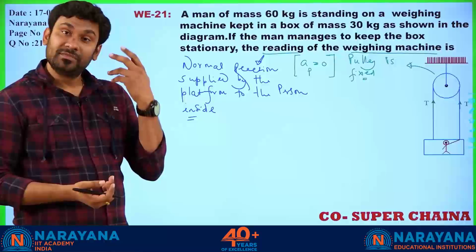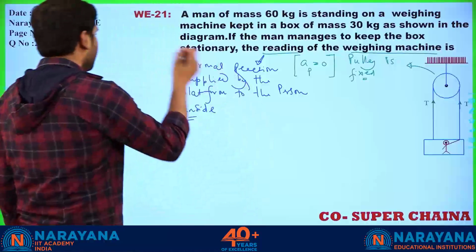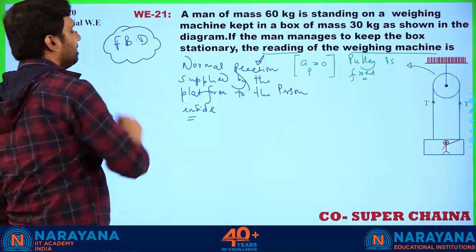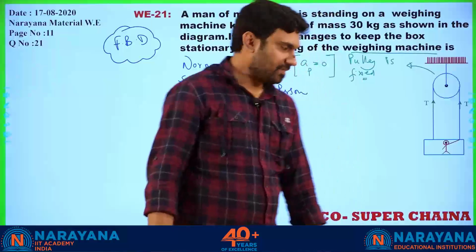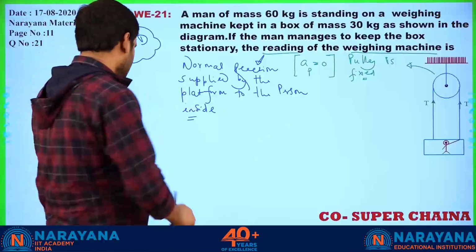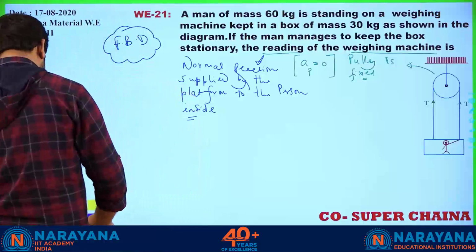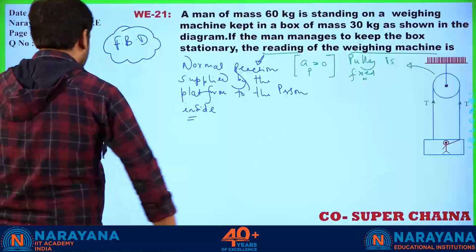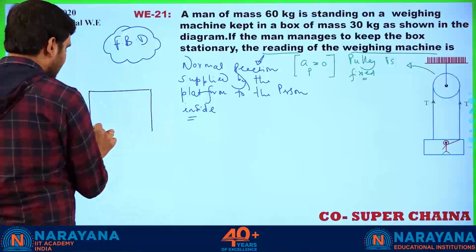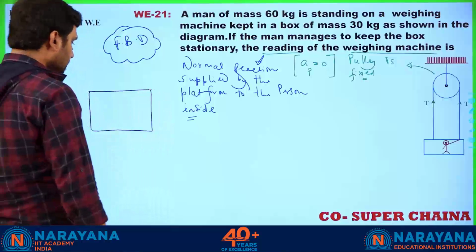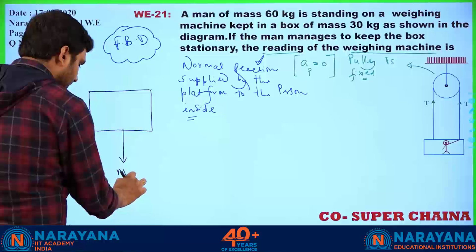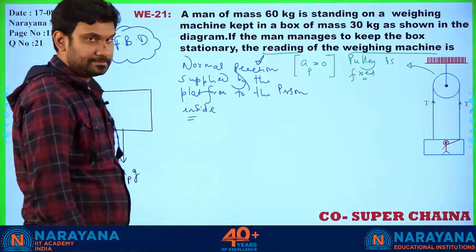So we have to take the help of the previous concept that we have learned, the famous concept of FBD. I am just going to draw the platform. So let us say this is the platform here. I can write the downward force acting on the platform is mass of the platform into g, right?